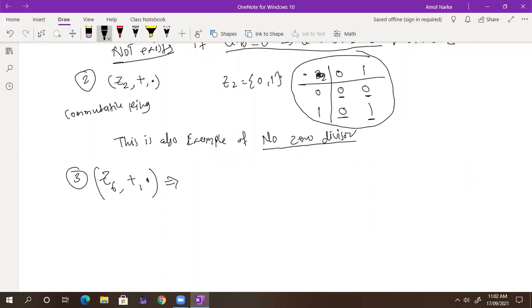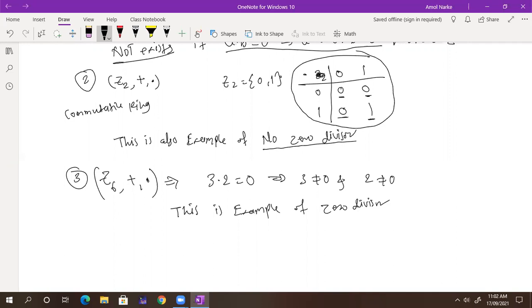It is a zero divisor. Why? Because 2 times 3 is equal to 6, which is congruent to 0, and 3 is not equal to 0 and 2 is also not equal to 0. So this is an example of zero divisors.